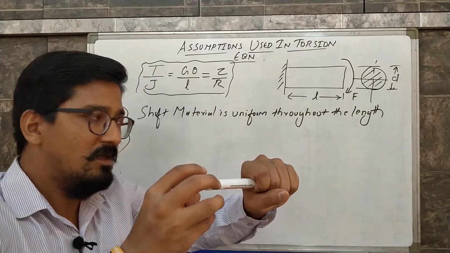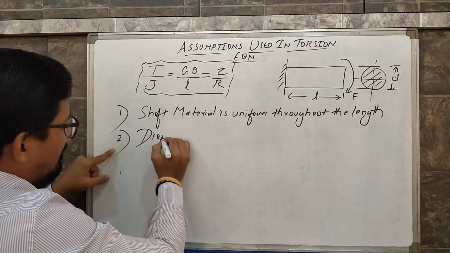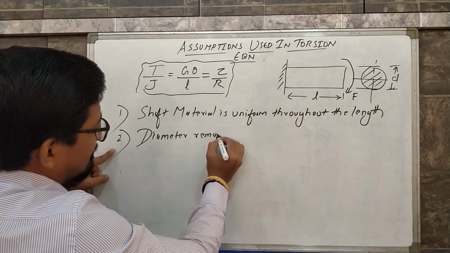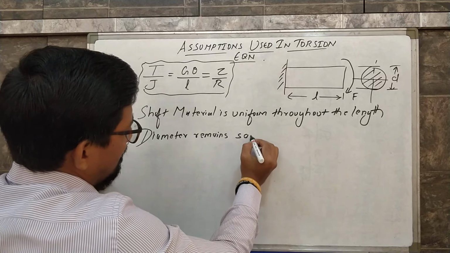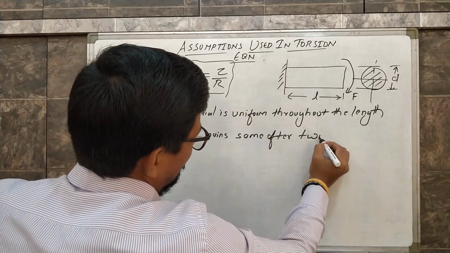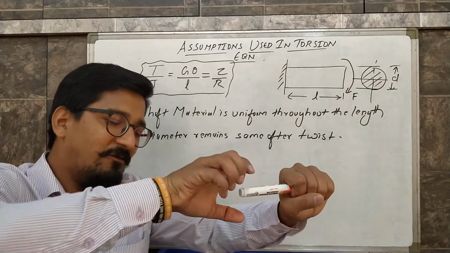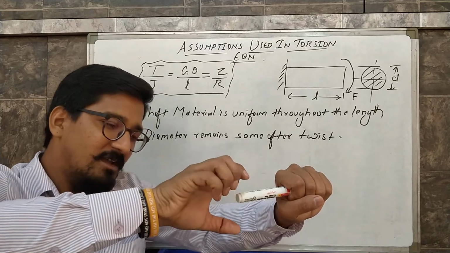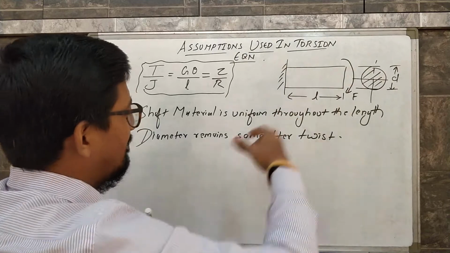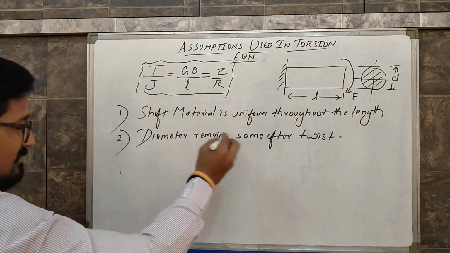It cannot be same. So the second assumption is diameter remains same after twist, means there is no change in diameter, which cannot be the case. If I give some twisting moment here, the diameter throughout the length should change. But the second assumption is that the diameter remains the same after twisting also. So this is the second assumption.